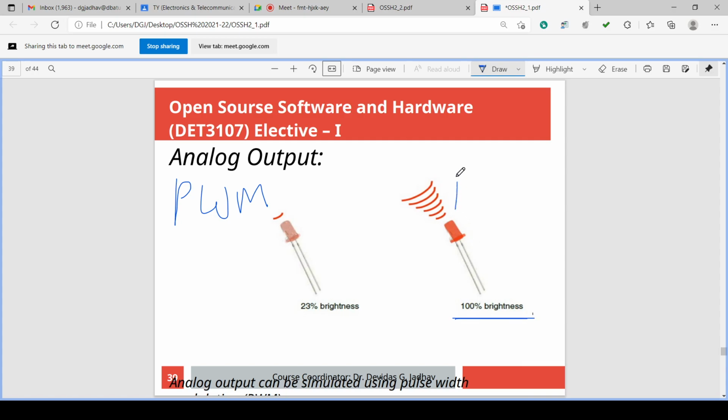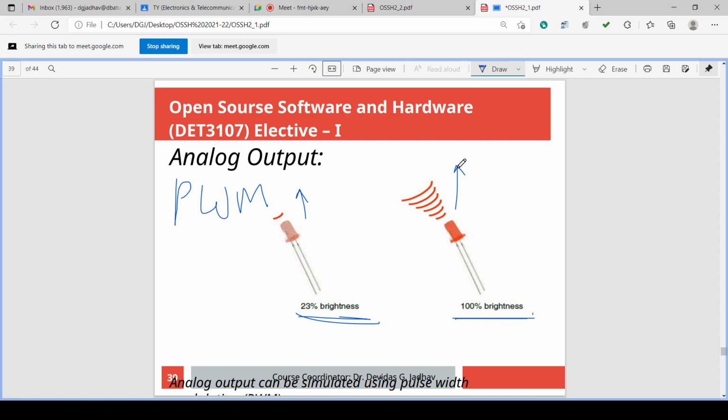You can see the intensity is very large, and this is 23% brightness. Intensity is very less. Okay, these are LEDs. The same LED is there. If we keep less brightness, the PWM number is less, so it will give less intensity. And if we give the maximum 5 volt to this LED, then it will glow very brightly.